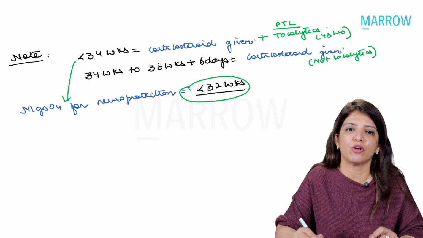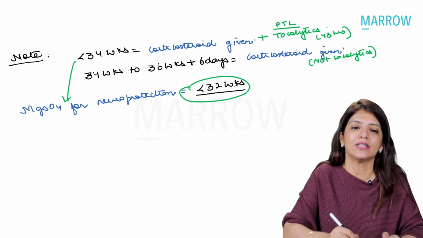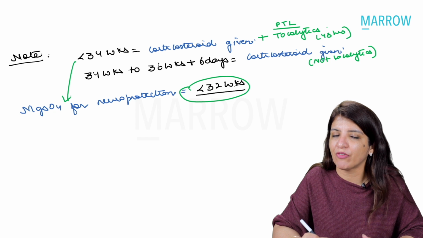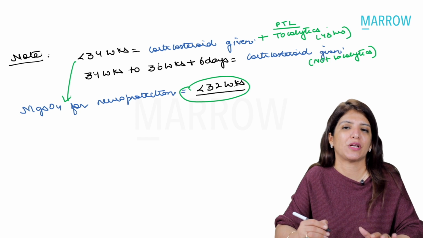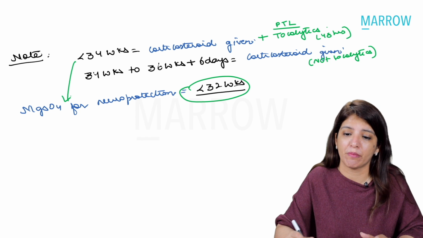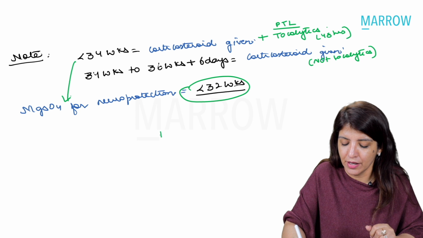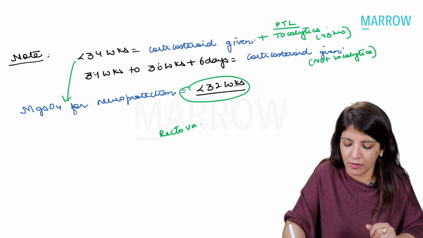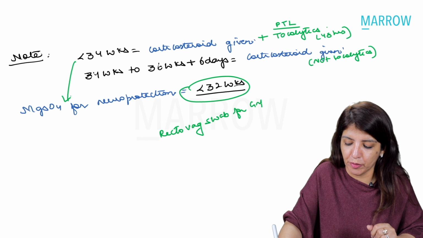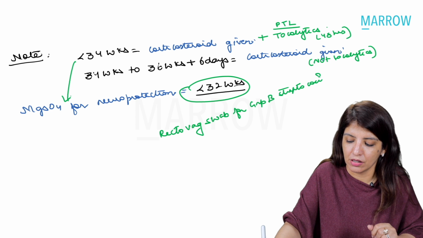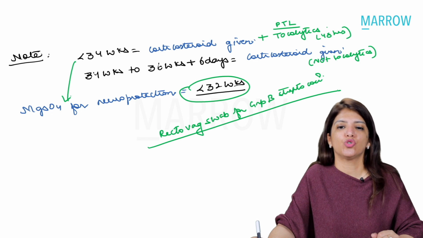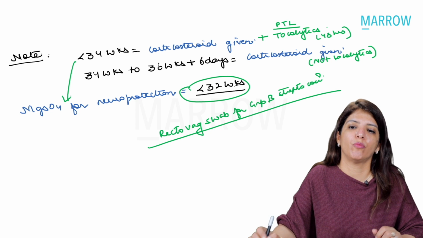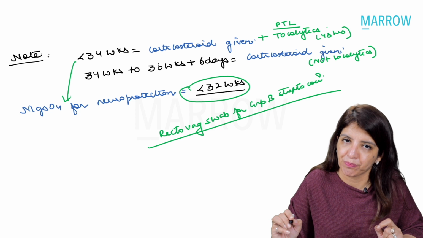So when preterm labor happens at less than 34 weeks, I am going to give magnesium sulfate for neuroprotection, corticosteroids plus tocolytics. And please remember that you are going to take a rectovaginal swab for group B streptococci. So in all cases, you will have to take a rectovaginal swab for group B streptococci infection, right?